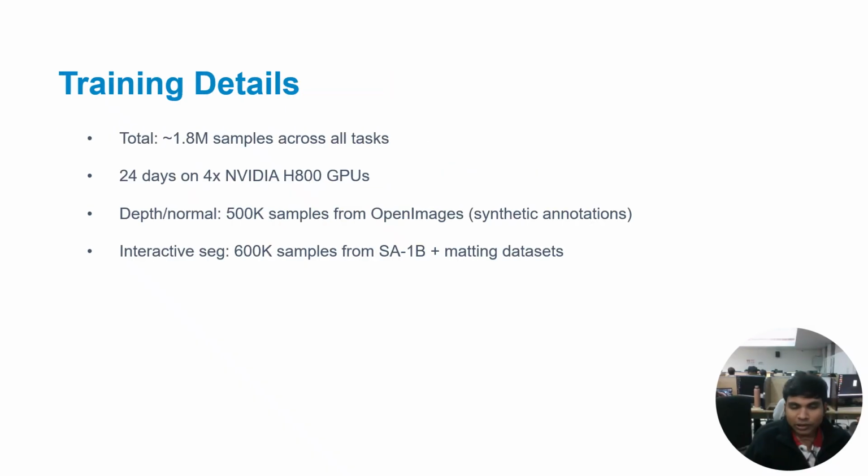So the training setup is remarkably efficient. They use approximately 1.8 million samples across all tasks and train for 24 days on just 8 NVIDIA A800 GPUs. For surface normal tasks, they use 0.5 million samples from Open Images with synthetic annotations. For interactive segmentation, they use 0.6 million samples from SA-1B combined with other datasets. This is a fraction of what typical large-scale vision models require.